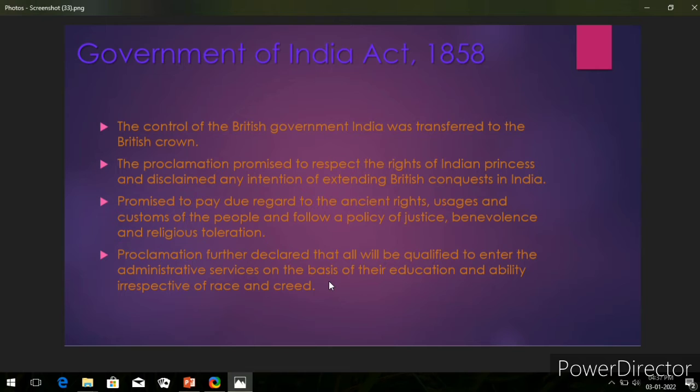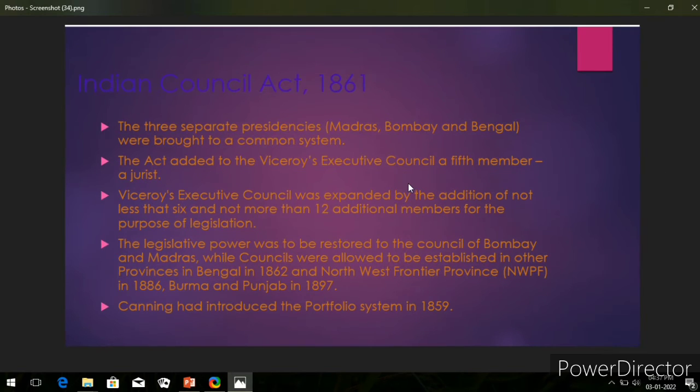Right here you can see on the screen, the Indian Council Act 1861. Let's see what happens as per this act. Here are the main features. The very first feature: the three separate presidencies, Madras, Bombay, and Bengal, were brought to a common system. It means Madras, Bombay, and Bengal were merged together. And the act added to the Viceroy's Executive Council a fifth member, a jurist.